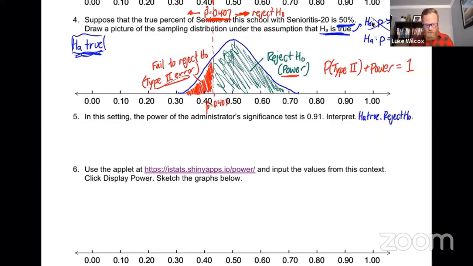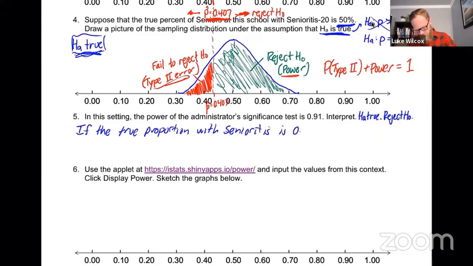So let's just put that into words, all right? Let's start with the alternative hypothesis being true. So we will say, if the true proportion with senioritis is 0.50. And you'll notice here that I'm giving the specific value of the alternative. I'm not saying greater than 30%, I'm saying 50%. That's the value that was given to us, right?